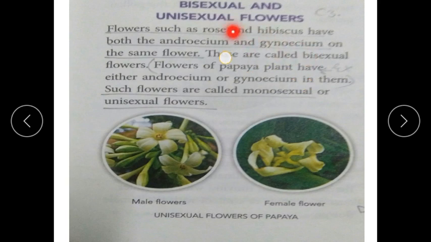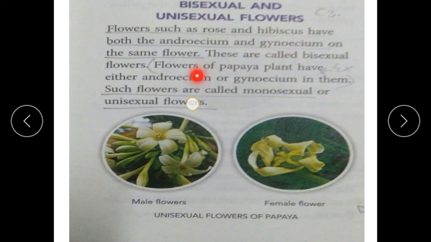Some flowers have both androsome and gynoecium. The flowers which have both are called bisexual flowers. Bi means the presence of androsome and gynoecium in one flower.